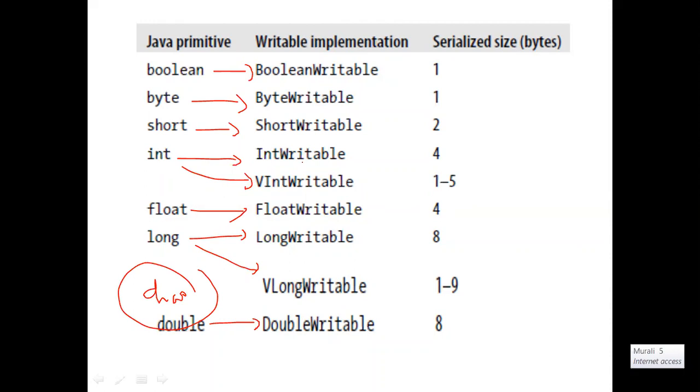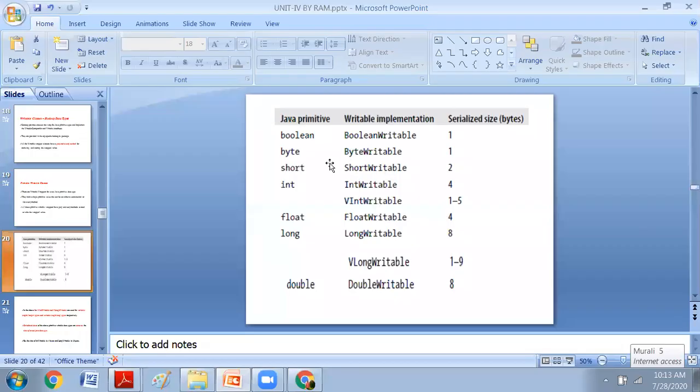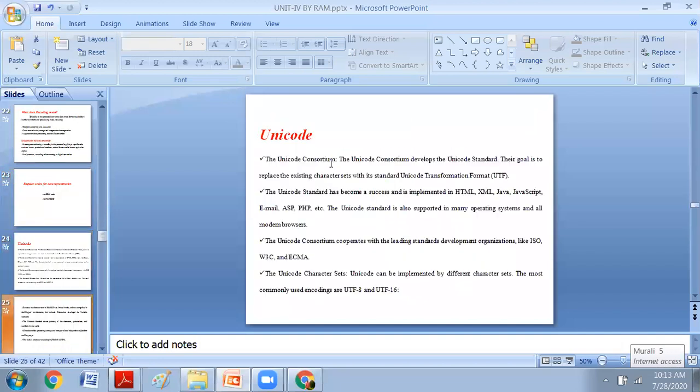Then how do we accept characters and strings? How are characters and strings handled in Hadoop? That is what we want to know, and that is our today's concept. A string is nothing but a group of characters. How these are handled in Hadoop, we are going to learn in today's class. Clear? This is briefly the previous topic, Hadoop's writable wrapper classes. Now we have to see about that one.